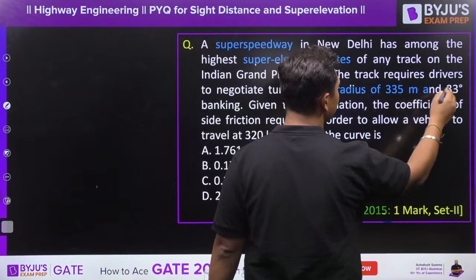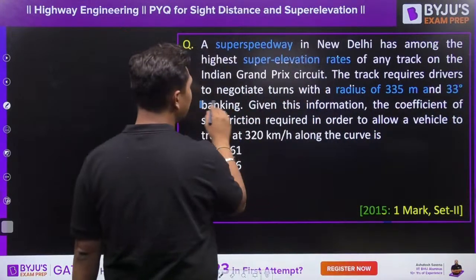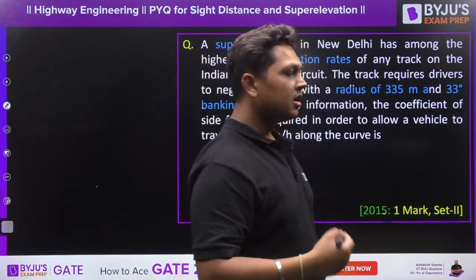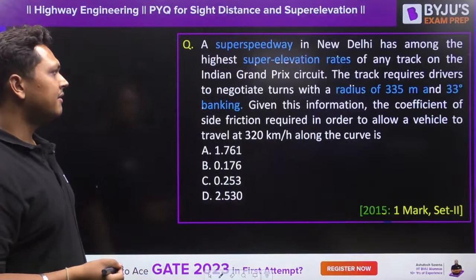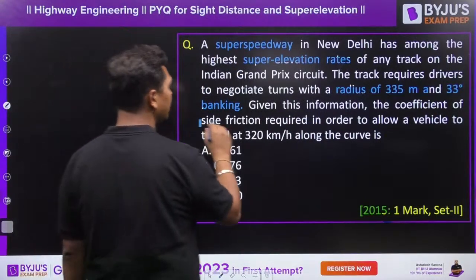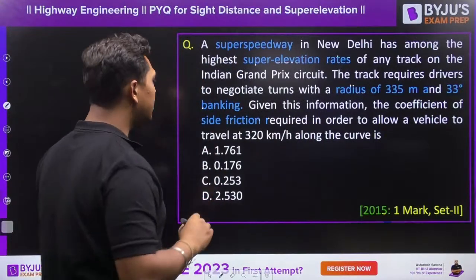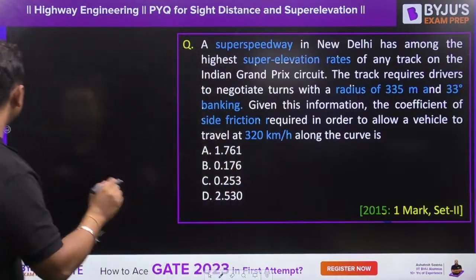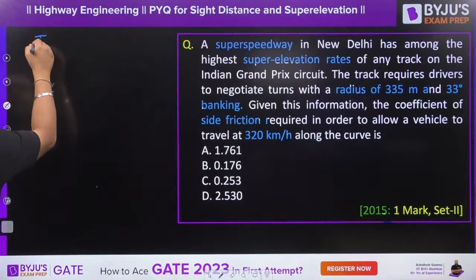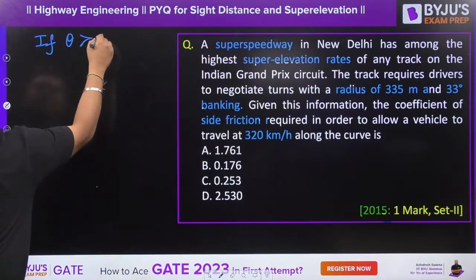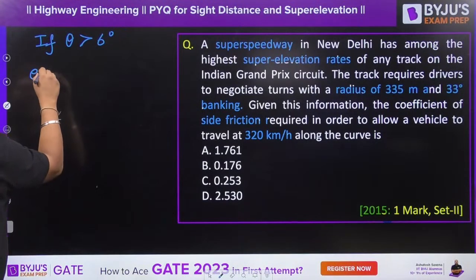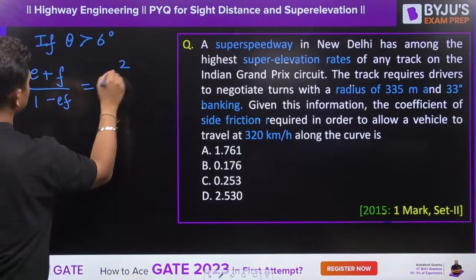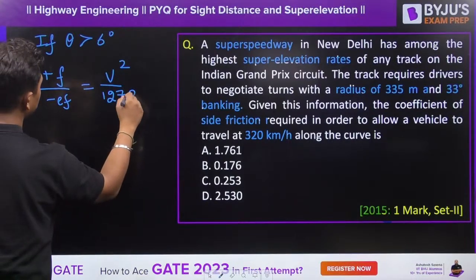Radius is given as 335 meters and your theta value is given as 33 degrees. Banking, super elevation, cant, is given as 33 degrees. Given this information, what is the coefficient of side friction f required in order for the vehicles to travel at 320 kilometers per hour? Now I have told you, if theta is more than 6 degrees, what formula to be used? (e plus f) divided by (1 minus ef) is equal to V square upon 127 R, right?